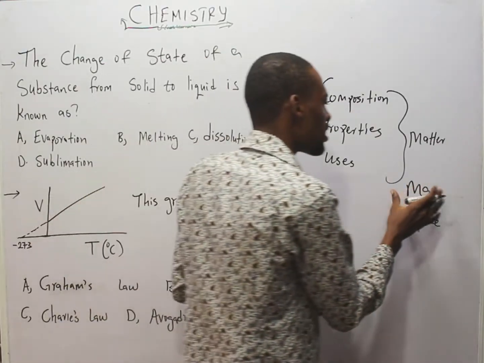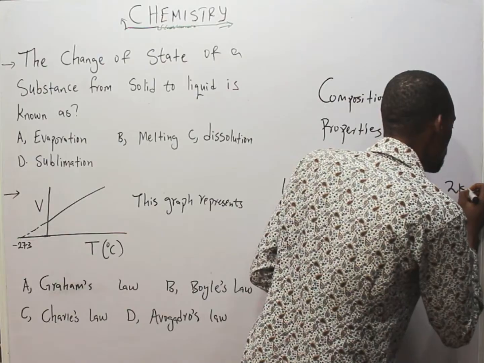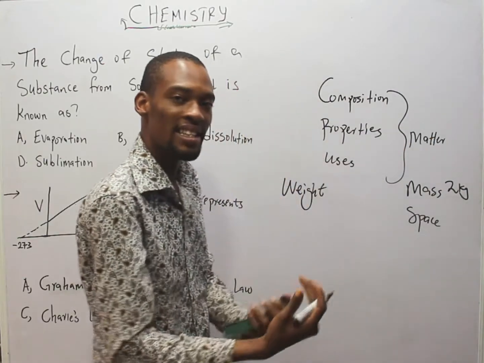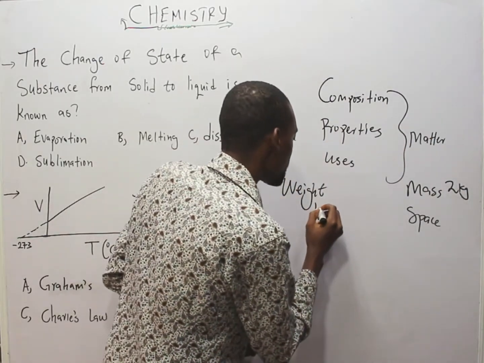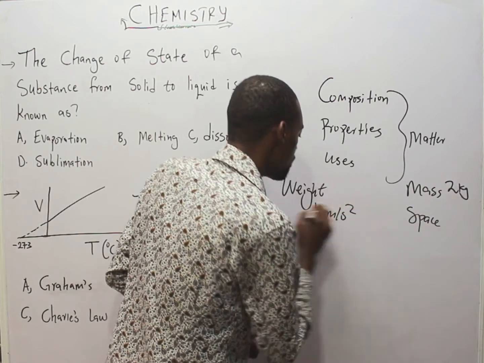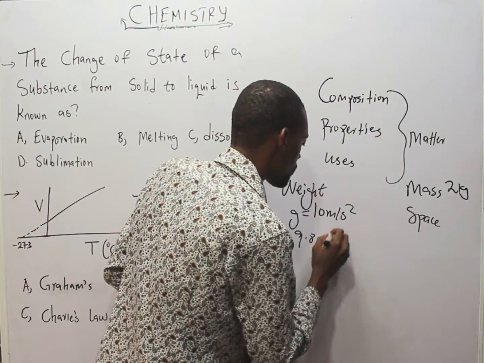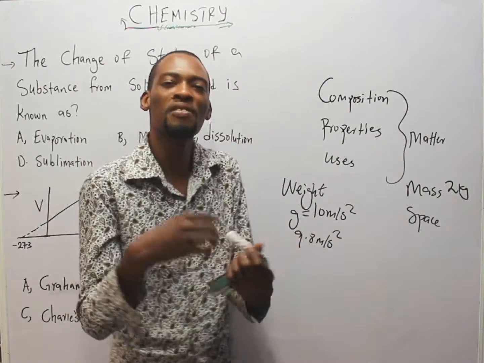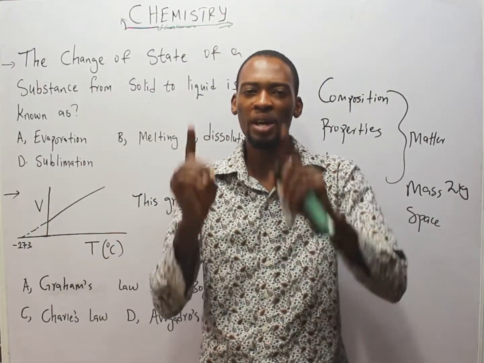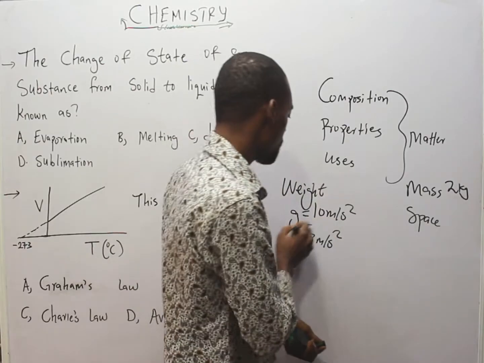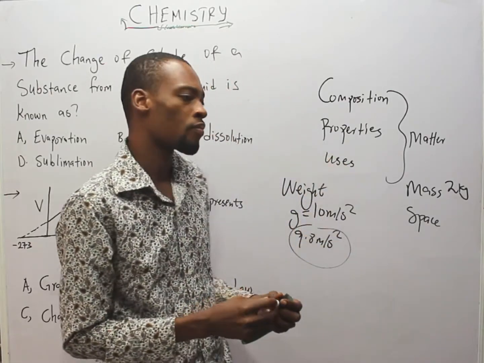So if we have a body of mass, let's say 2 kilograms on Earth, with gravity, let's say 10 meter per second square, or 9.8 meter per second square. In calculations, you'll be given values to use. But when you are not given, assume 9.8 meter per second square.